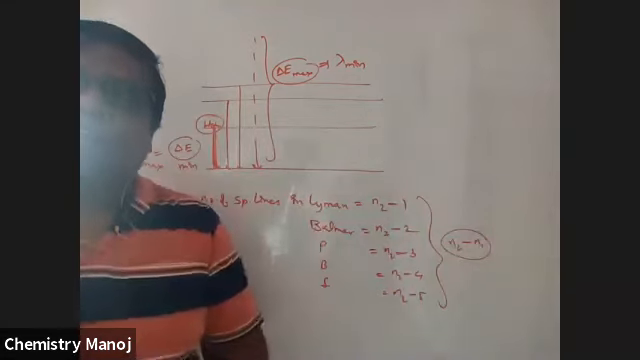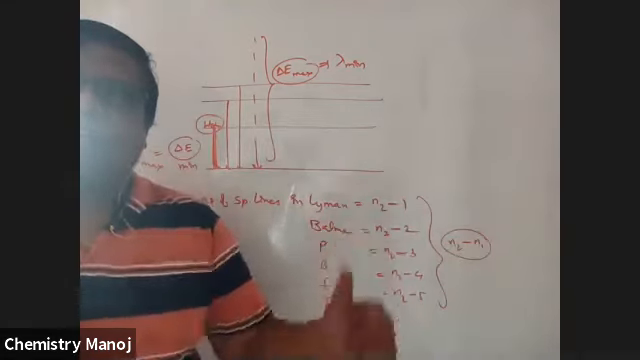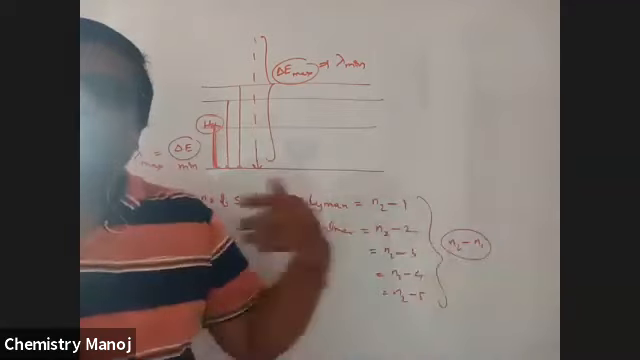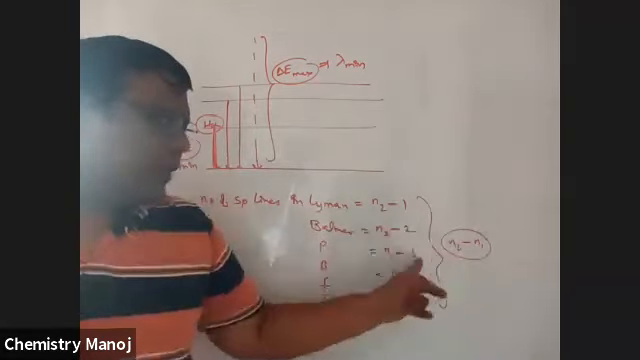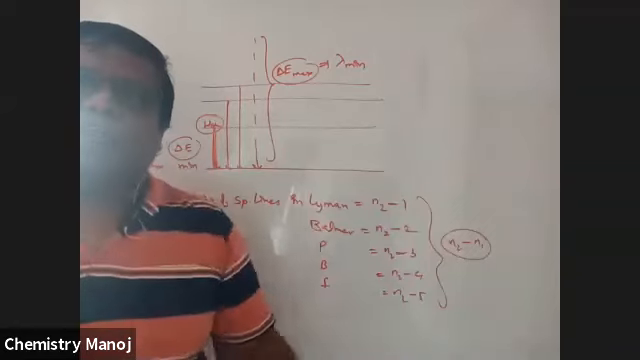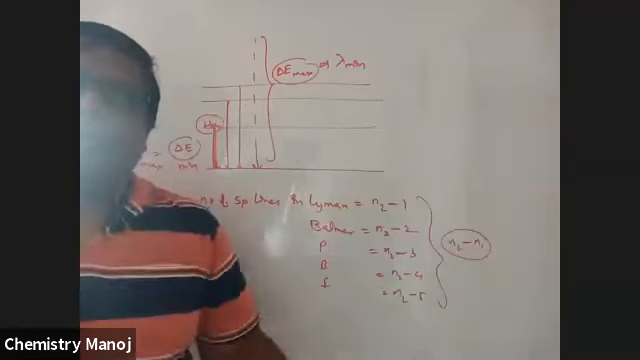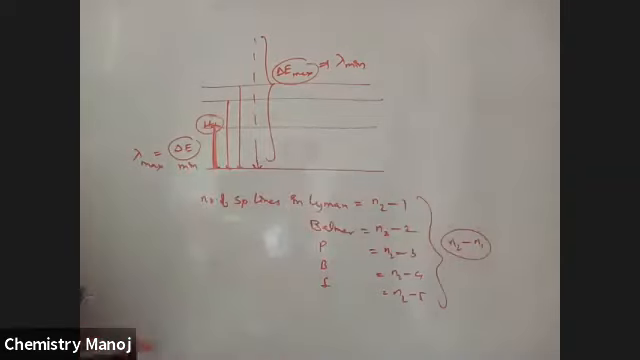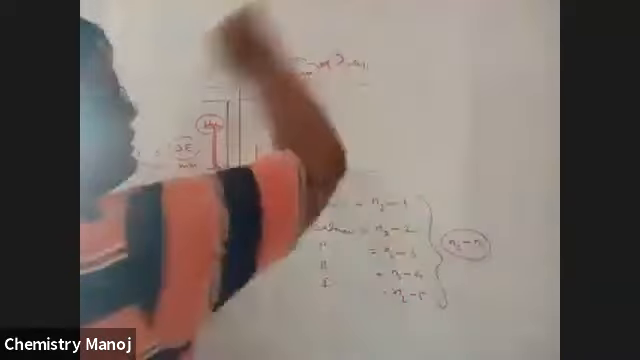n1 is the series' n1 value. For the Lyman series, n1 is equal to 1. For the Balmer series, n1 is equal to 2, and similarly for the others. So n2 minus n1 is the number of spectral lines in a particular series. Altogether, what is the total number of spectral lines across all series?